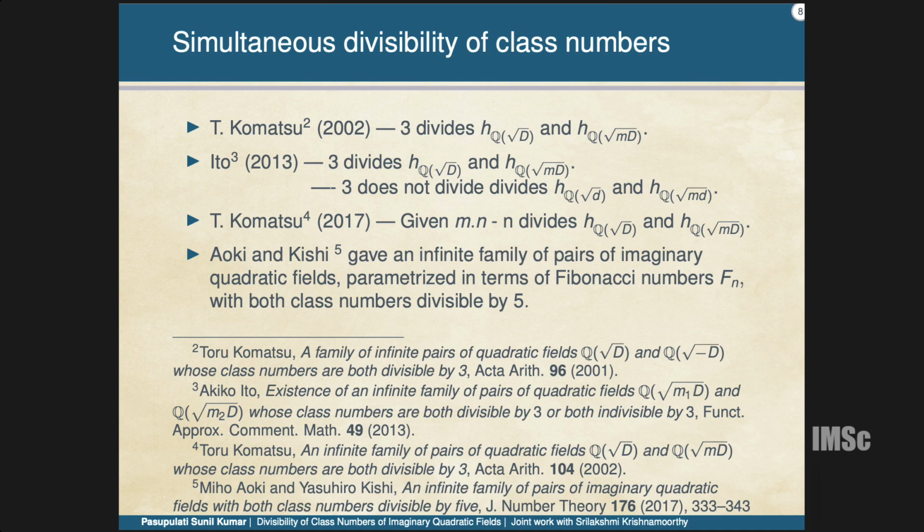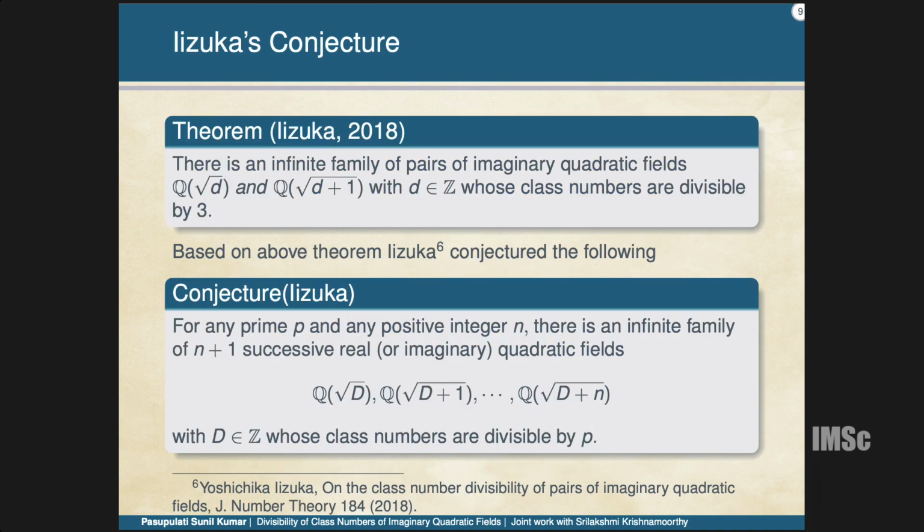So this also comes as a general result: given any m and n, there exist infinitely many d such that n divides the class number of Q root d and also Q root md. Yeah, this is also a result of Aki and Kishi, that they also gave an infinite family for 5, a simultaneous family for 5.